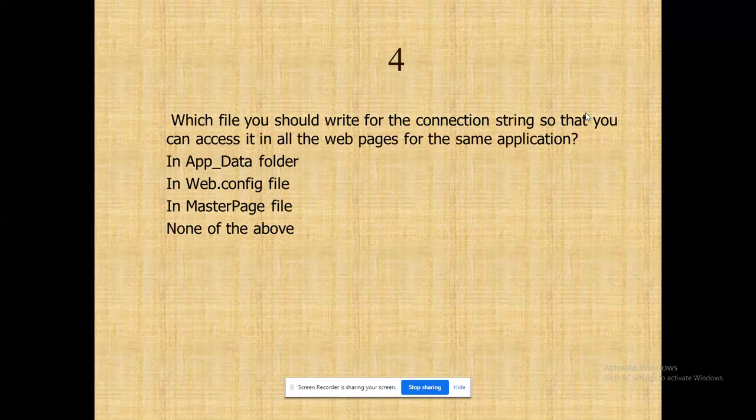And this one, right? This is also something I have to educate you on. Which file should you write the connection string in so that you can access it in all the web pages of the same application? Okay, in all the web pages of the same application. See, understand the question properly. You can access it in all the web pages for the same application, right? The application doesn't change. Application is the backend here, but the role of the application exists in all the pages of the single website.